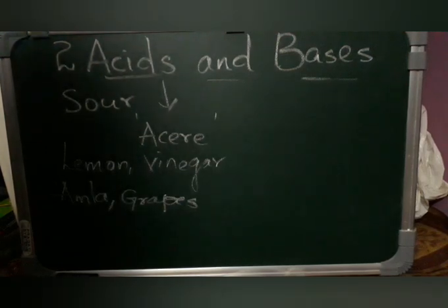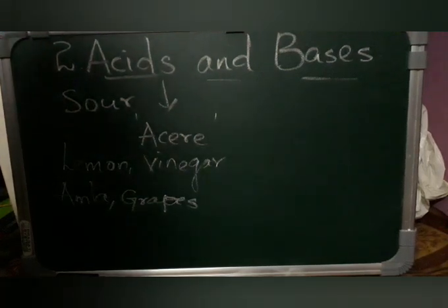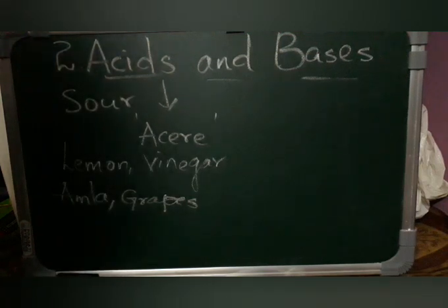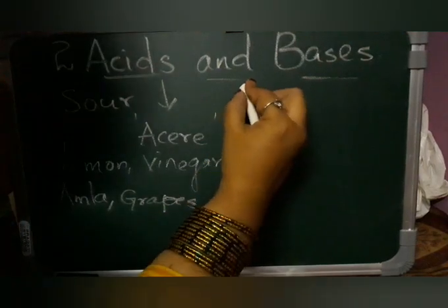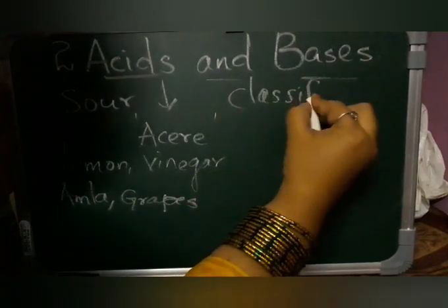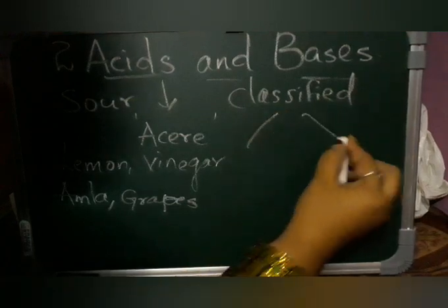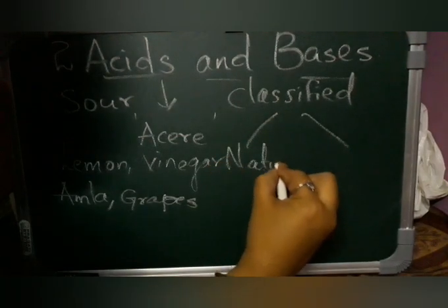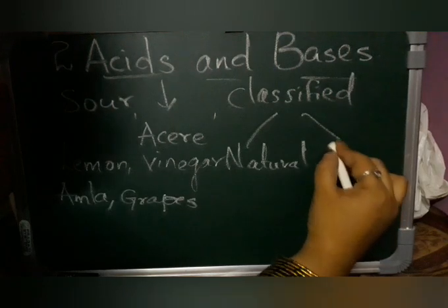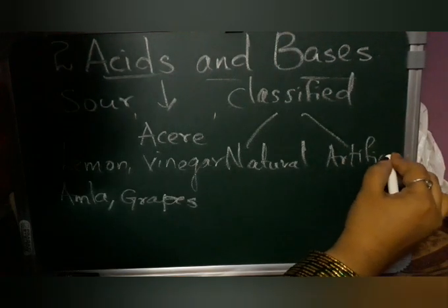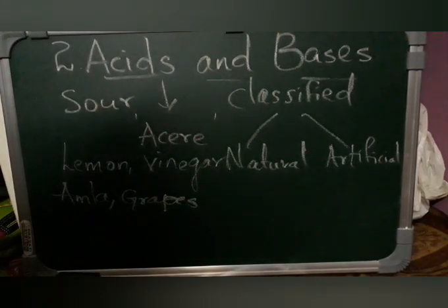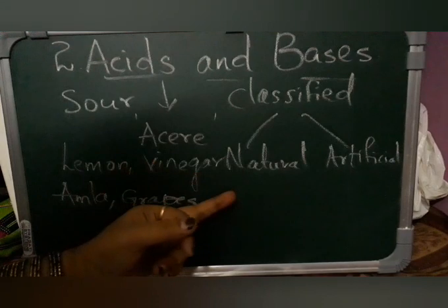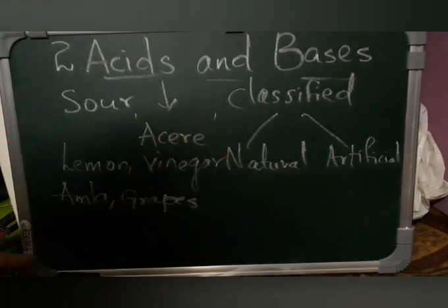Now these acids are divided into two types. They are divided into natural acids and artificial acids. So how many classifications do you have? They are classified into two types, that is natural and artificial. Natural, the word itself says, is nothing but the acids which are naturally present in the environment.